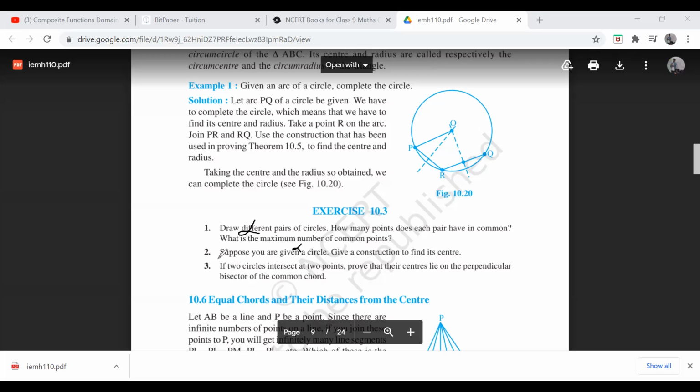Yes, so इसको prove करना है. Let me kind of take a screenshot of this question and add it to my whiteboard.